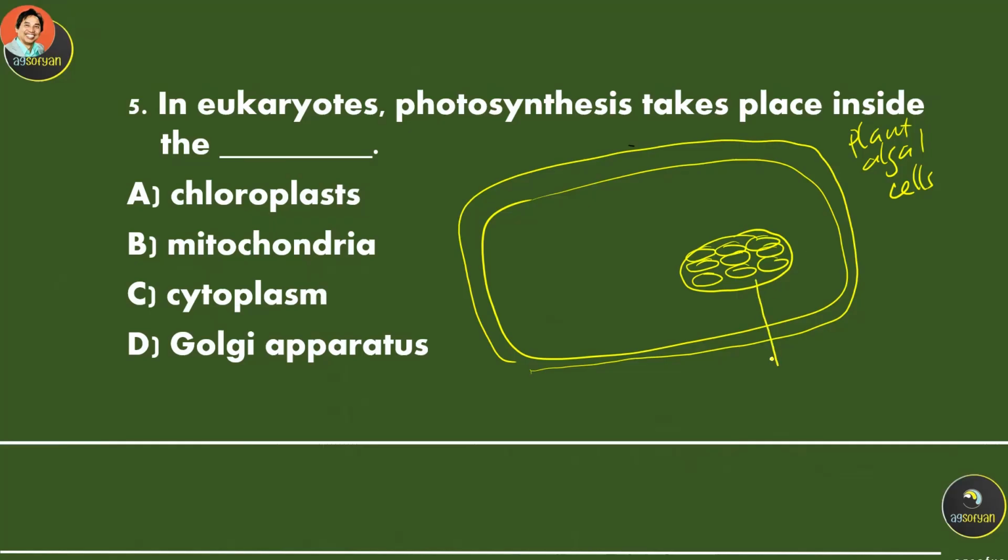This organelle is called the chloroplast. The chloroplast is used for photosynthesis to produce food from light. So that should be the answer. Chloroplast means green organelle. That's the reason why plants and algae have a green color.